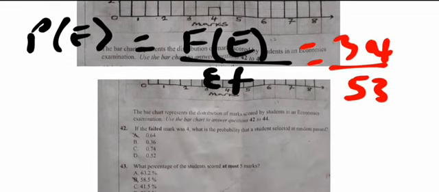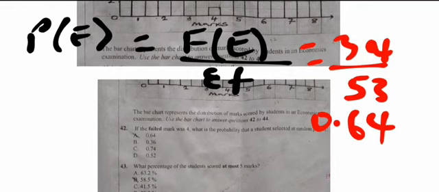So that means the probability of a student passing, people that pass here, will give us 34 over 53. By the time we put it in decimal, this will give us 0.64, which is option A. That's question number 42. And question number 43 says, what percentage of the students score at most 5 marks?